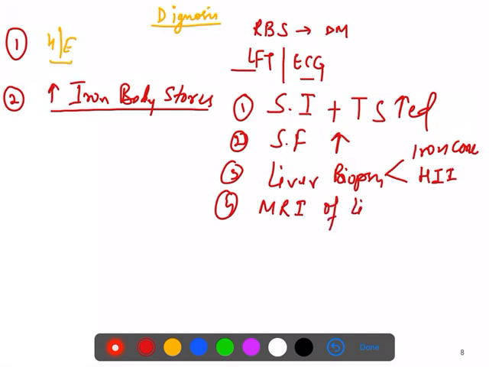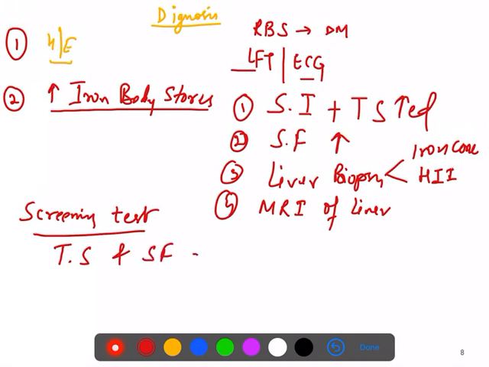Then I will tell you what screening test you are going to do in a patient with hemochromatosis. The screening tests are transferrin saturation and serum ferritin. If these are abnormal, that is saturation and ferritin are abnormal, then you can go for genetic testing of these individuals.